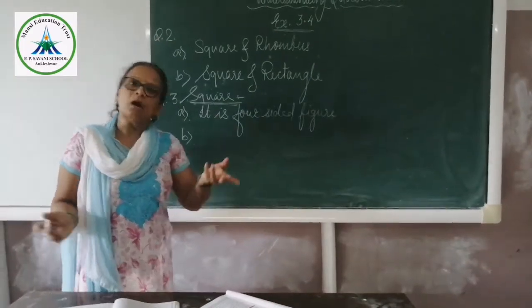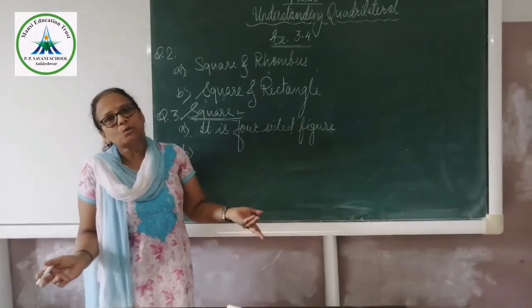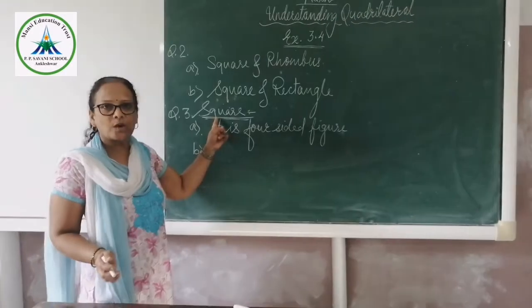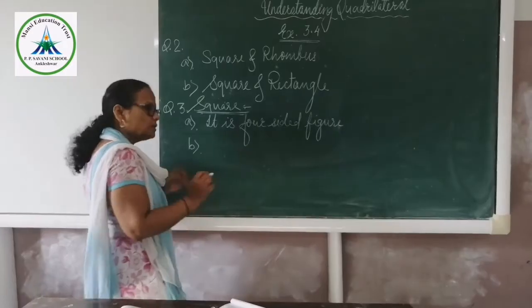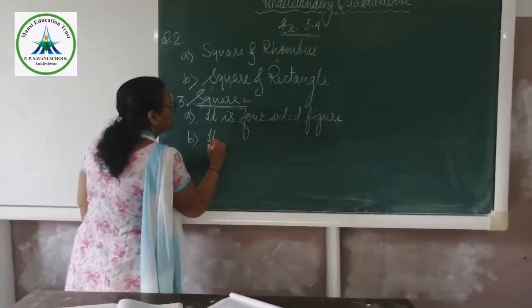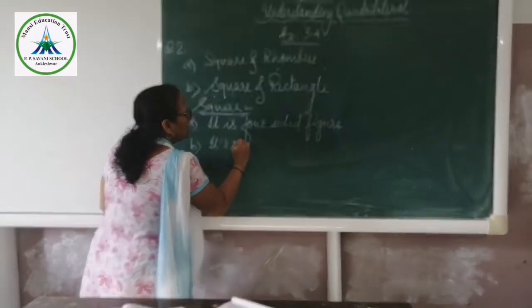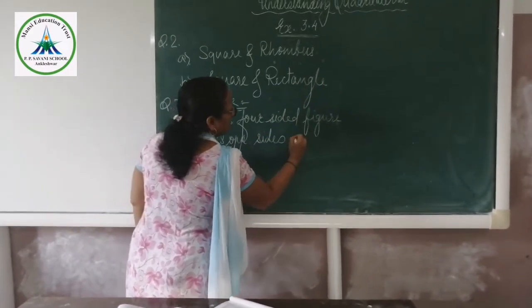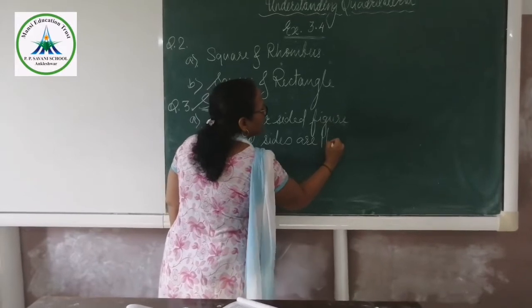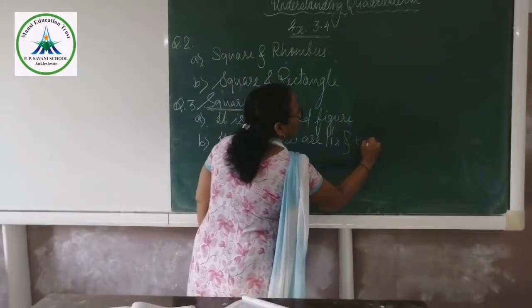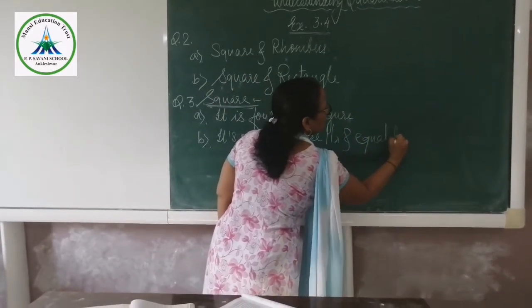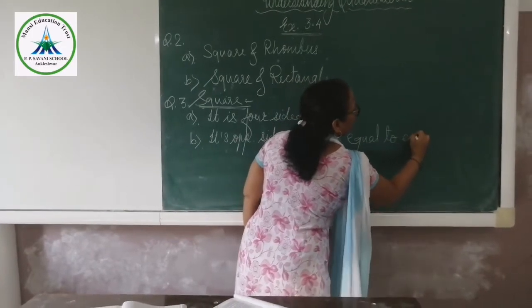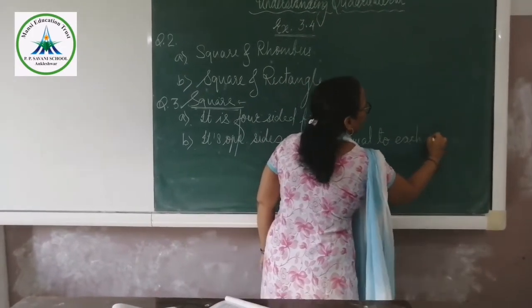In a square also, opposite sides are equal and parallel to each other, and that's why the square is a parallelogram. So here you have to specify its opposite sides are parallel and equal to each other.